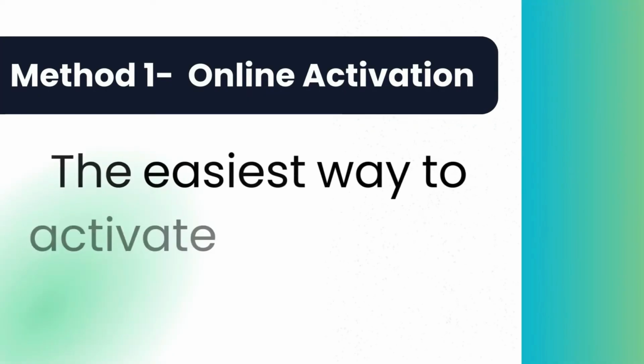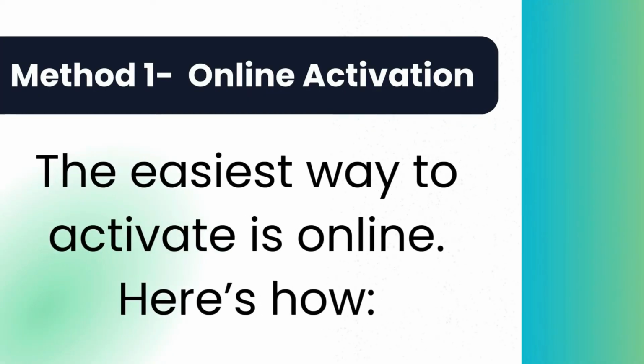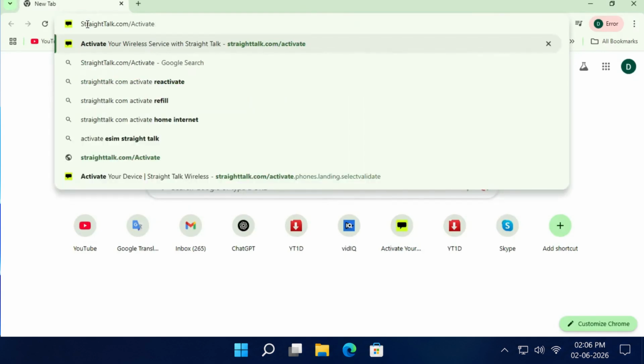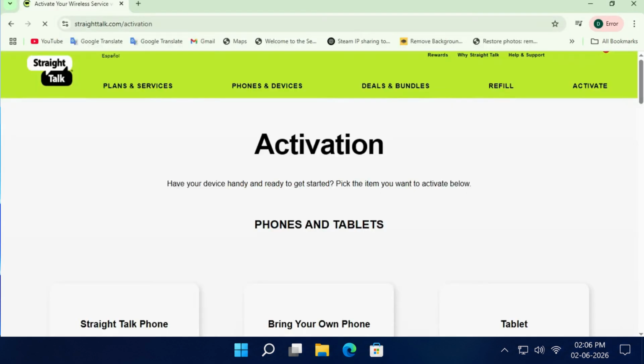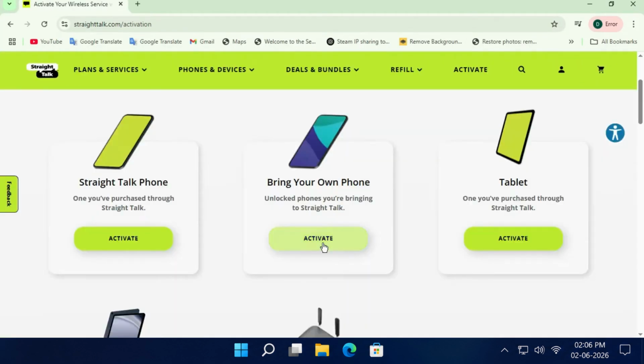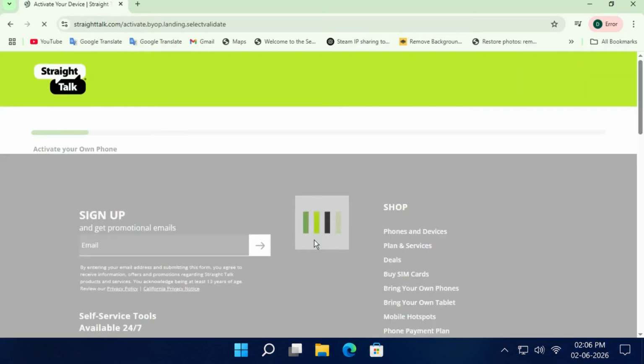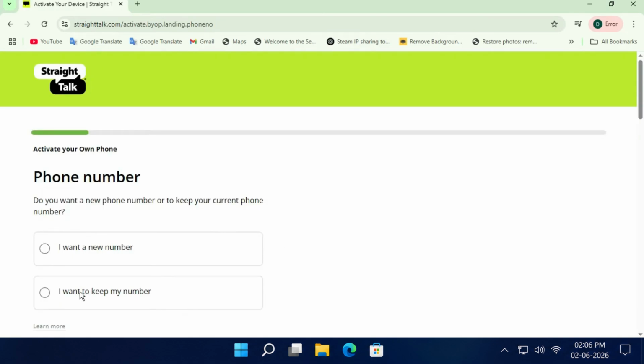Method 1. Activate online. Recommended. The fastest and easiest way to activate your StraightTalk service is online. First, open your web browser and go to the StraightTalk website. Next, click on Activate and choose whether you're activating a new phone or bringing your own device. Enter your SIM card number or IMEI number when prompted.